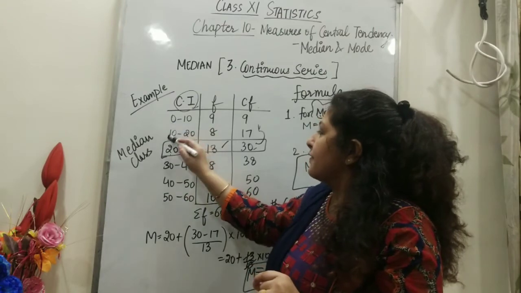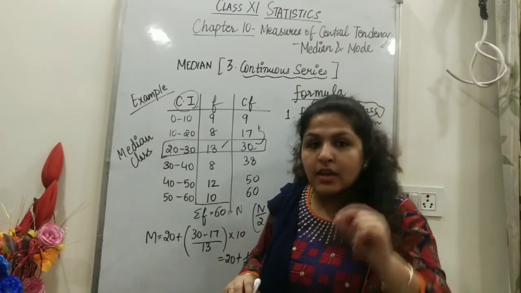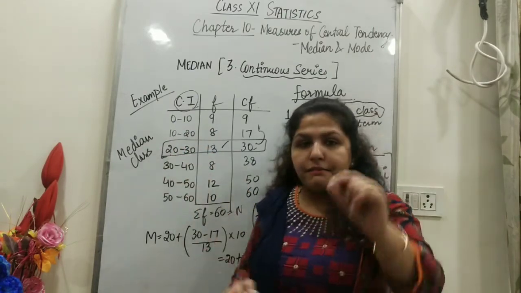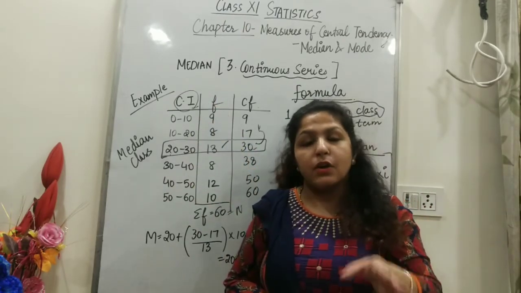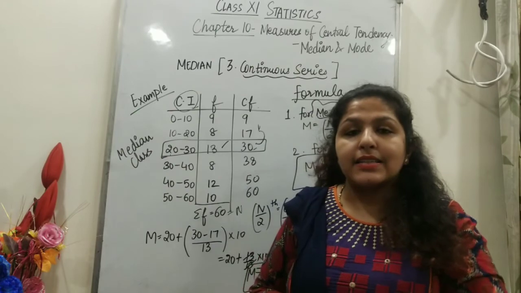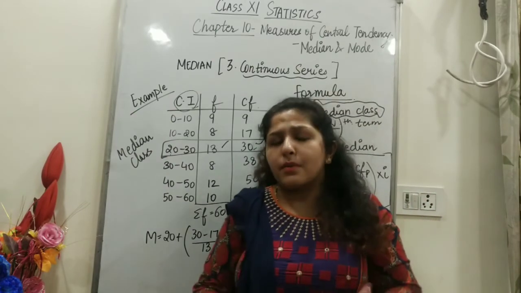Let's say here 0 to 5, 5 to 10, and here there is a gap of 30. Whatever the median class is, we will take the gap of that and ignore all the others, right? So with unequal class intervals we can also calculate the median. So there can be so many questions.